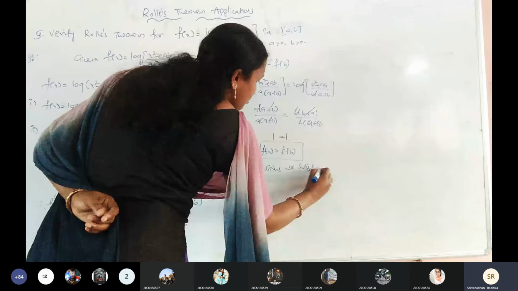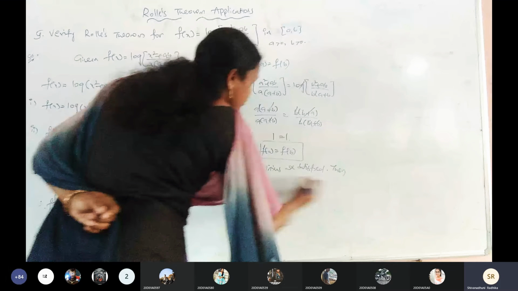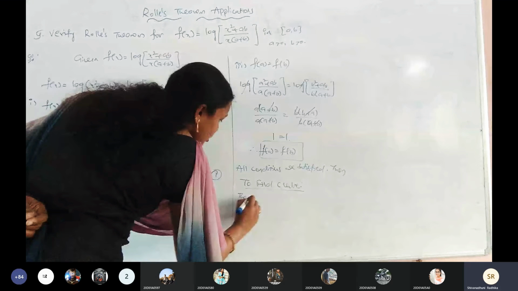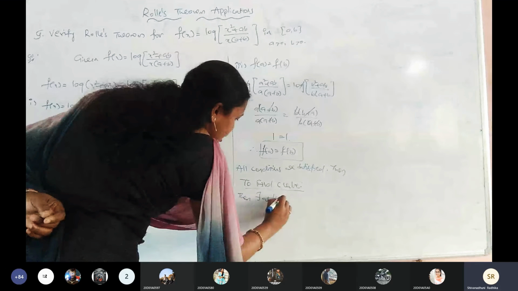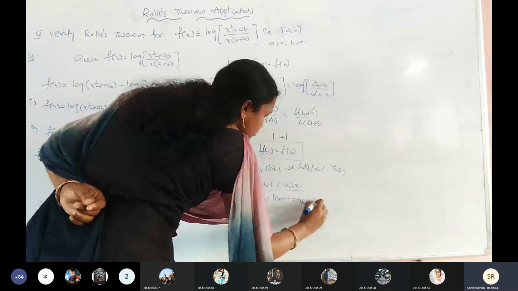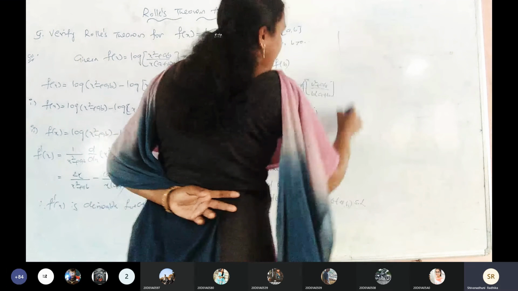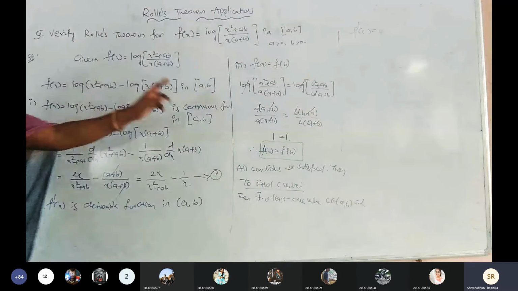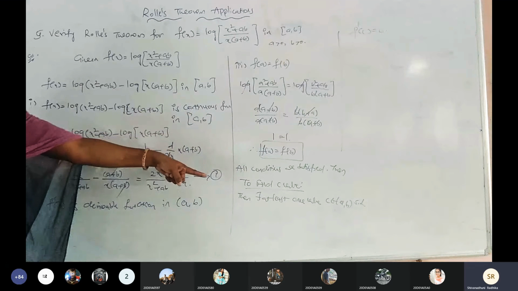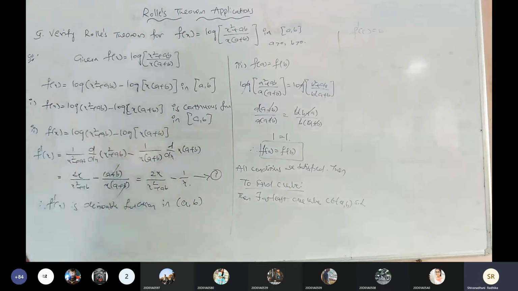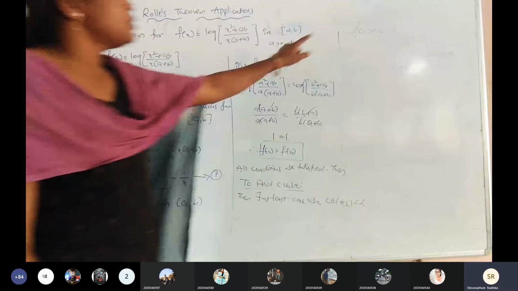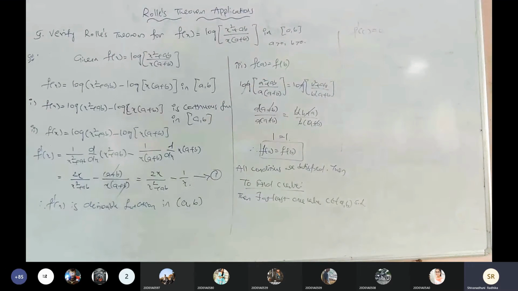Then, to find the c value, there exists at least one value c belonging to the open interval a comma b such that f dash of c equals 0. Is it clear? All the conditions are satisfied, so we go for finding the c value. How can we find that c value? Using Rolle's theorem formula, f dash of c equals 0. We simplify f dash of c equals 0 and we get the c value.